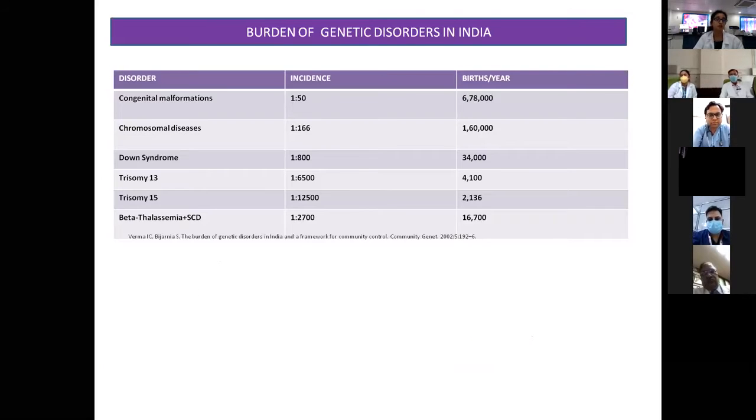Now, when we talk about the burden of various genetic disorders in India, congenital malformations, chromosomal disorders, and Down syndrome have a very high burden. And if we talk just about Down syndrome, then almost 34,000 births occur every year in India alone. So we have developed various detection techniques for these fetal anomalies, and we can broadly classify them into non-invasive